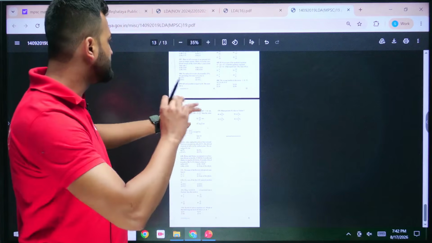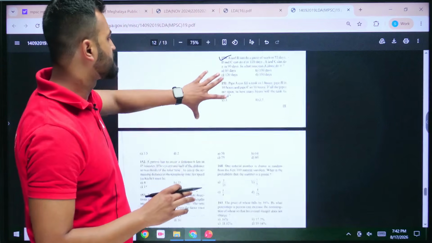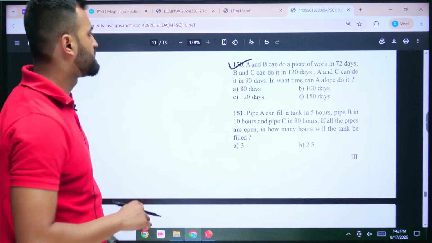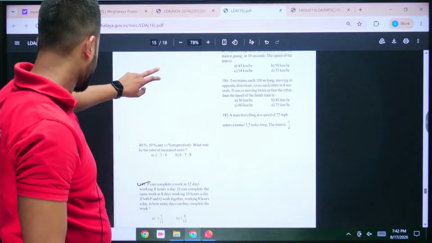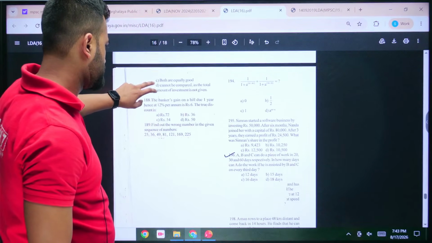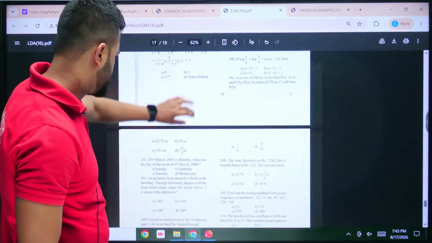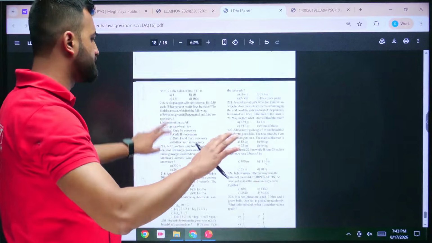These questions are very easy. You don't have to worry, I'll teach you the best way to solve them. But for now, let's cover 2-3 more questions of simple type. There are many questions of time and work in your previous LDA paper. You can check yourself. Here we have to utilize another concept. Let's see another question. I'll cover all the questions, do not worry, but I want to cover simple questions first.